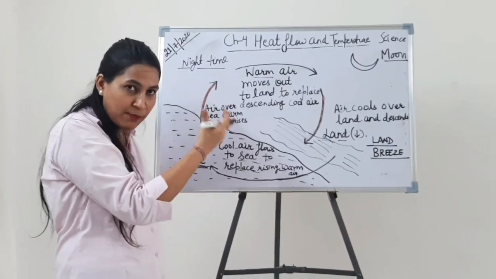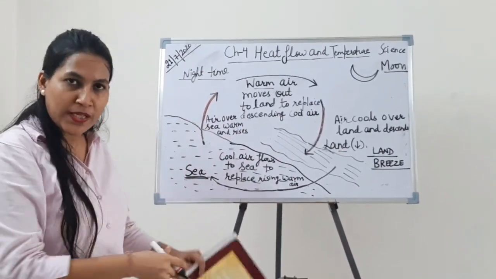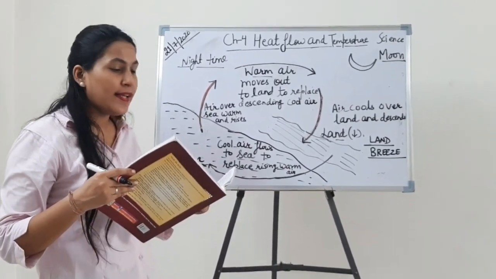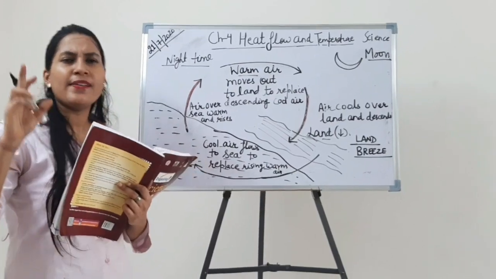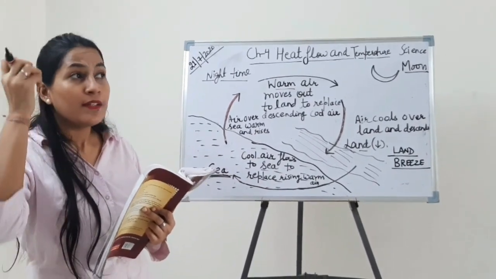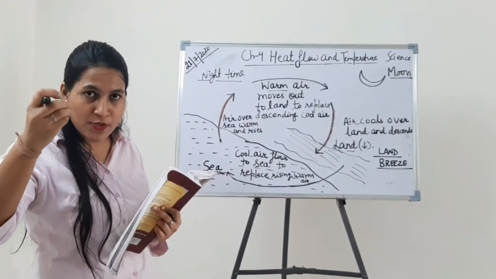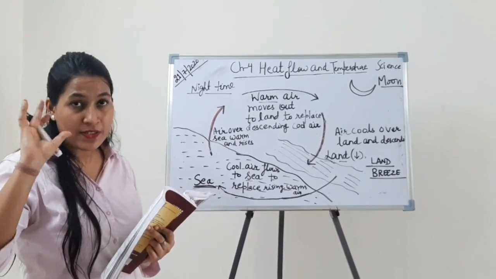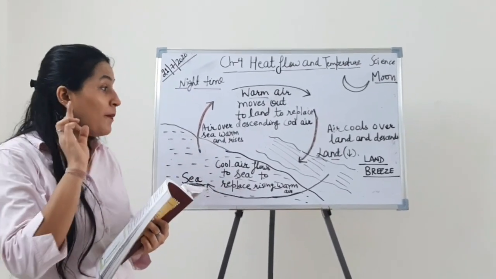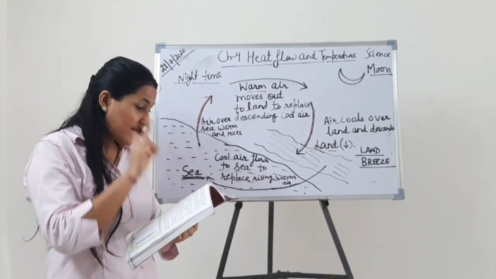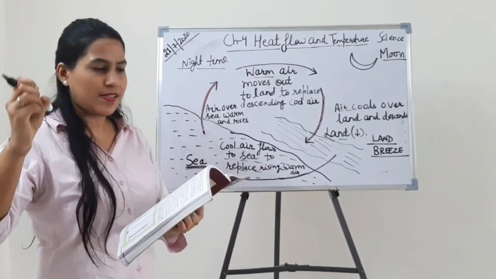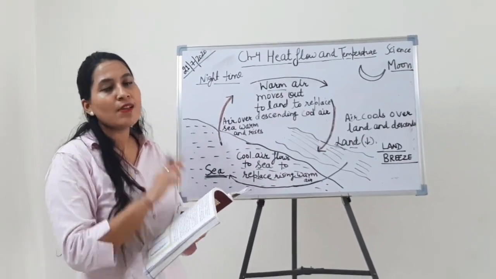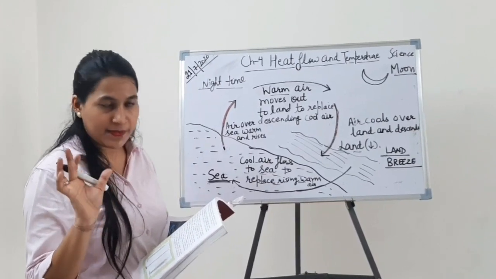Means the hotness will be removed due to the presence of the moon. Clear? However, the land loses its heat more rapidly as compared to the sea. You know that in sea breeze, I have taught you that due to the rising temperature of the sun, the land becomes hot at a rapid rate. But here, when we are talking about the land breeze, similarly the land loses its heat more rapidly as compared to the sea on account of its low specific heat capacity.